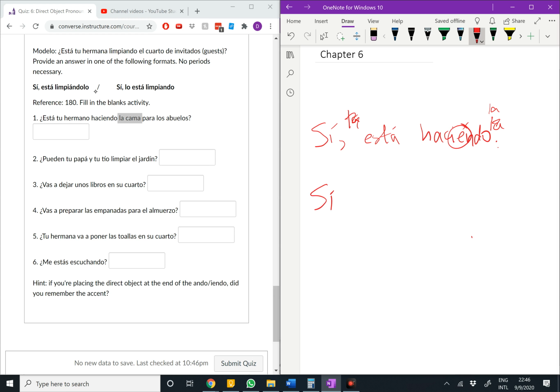I should just be writing it over here. So, sí, pueden limpiar. And what's the it? The it is el jardín, which we know is going to be lo. So it will either be sí lo pueden limpiar o sí pueden limpiarlo. Limpiarlo, yeah, with an accent there.